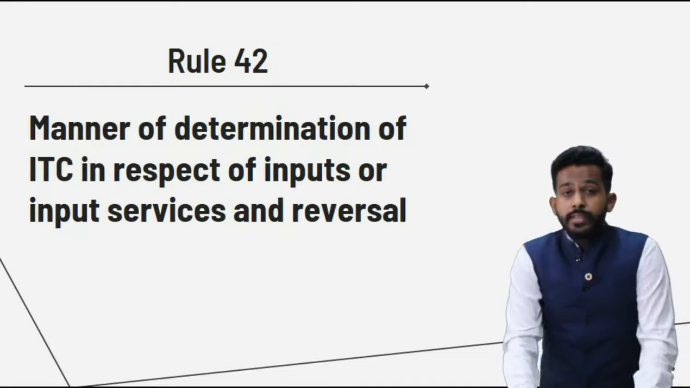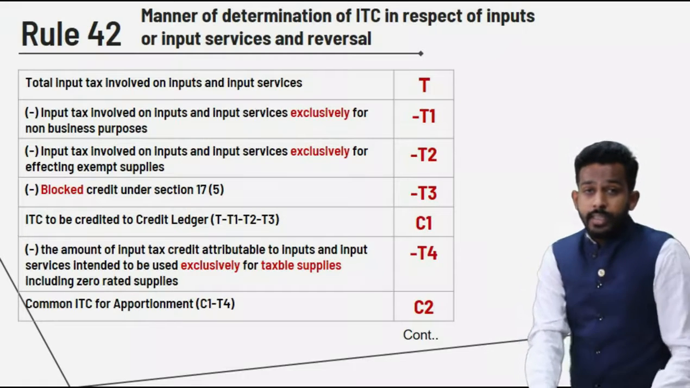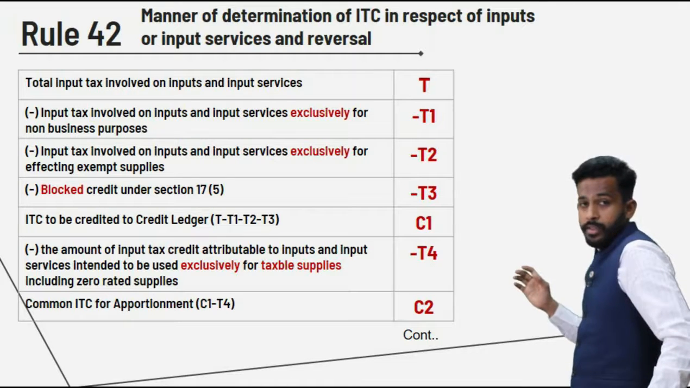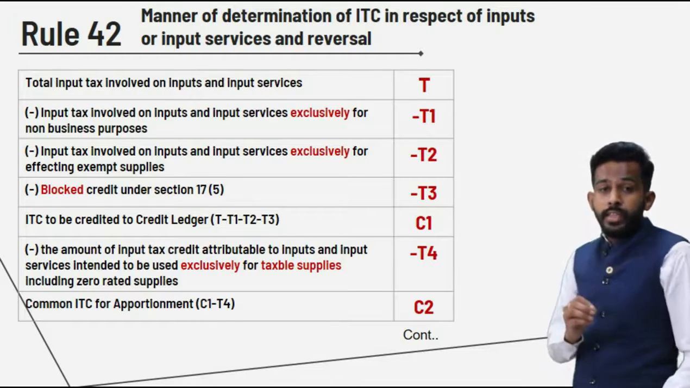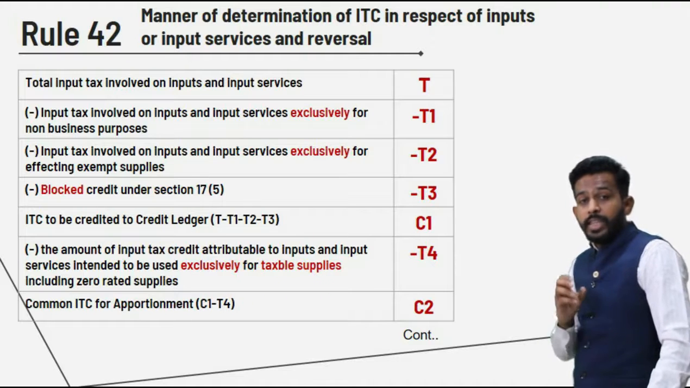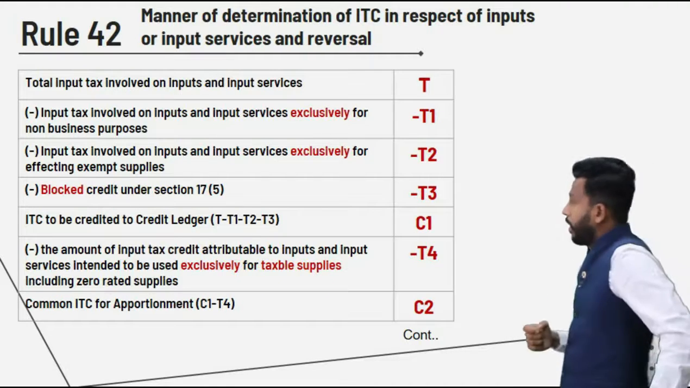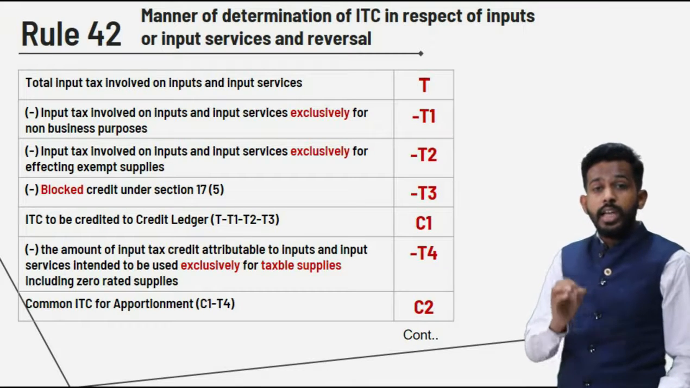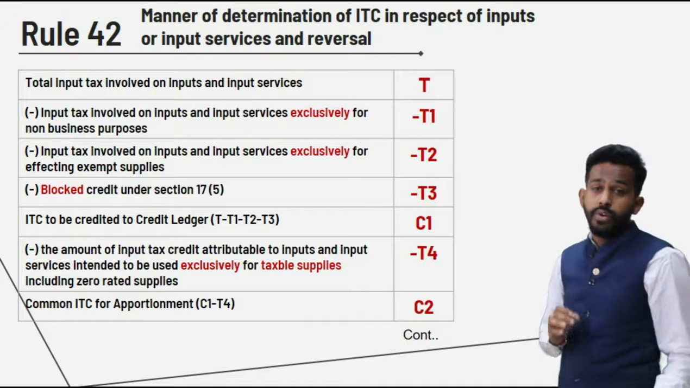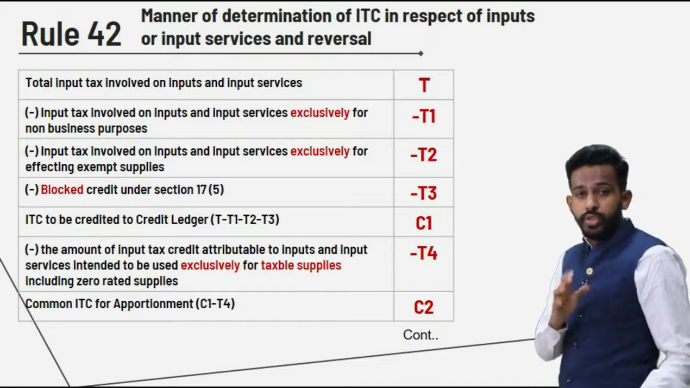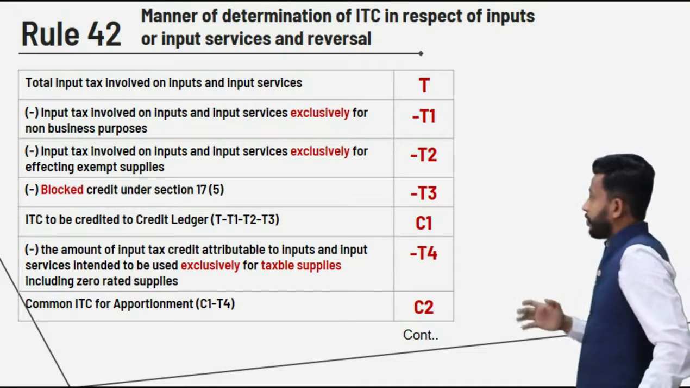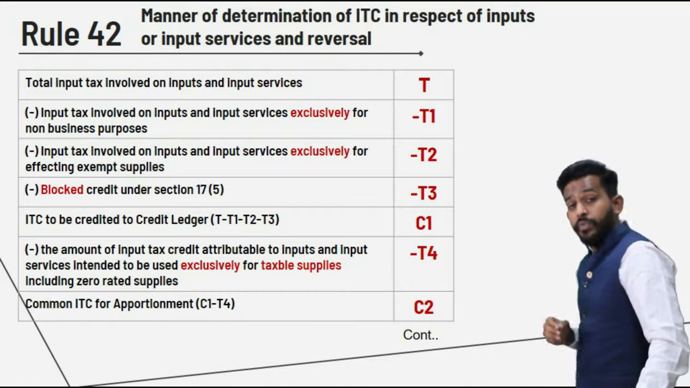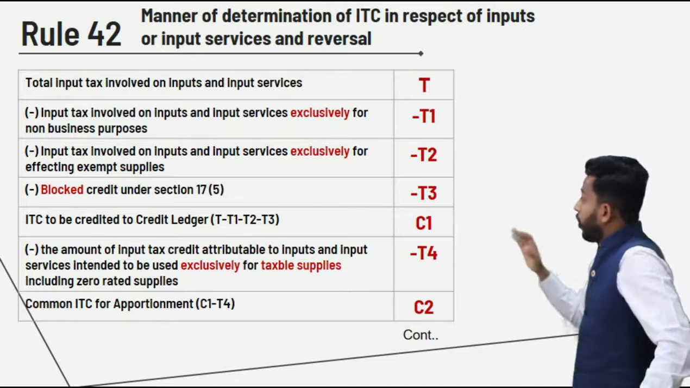So friends, now what we need to see is what is the total input tax credit in input or input services. First of all, for that particular tax period we need to see what is the total amount of ITC involved, and we will denote it with T. So what is T? T is the total amount of tax that is involved for goods or services, for input or input services, right? Now moving ahead, we are done with T. Now input that is involved exclusively for the purpose of non-business.